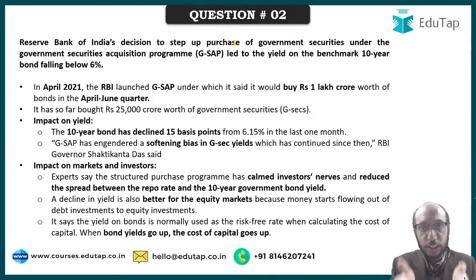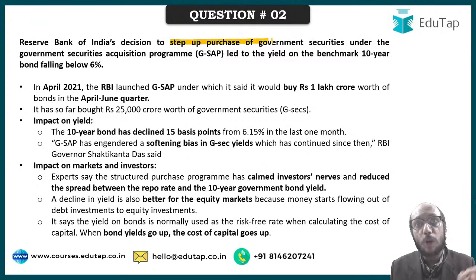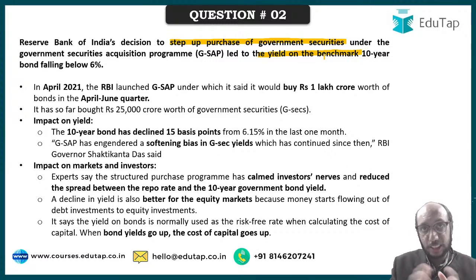Now RBI is watching this entire scenario, and to be able to bring this scenario under control, what did RBI do? RBI said that it will step up the purchase of government securities and it will bring the yield down, and it will cause the yield to fall. How is it that RBI is doing it? Please understand.